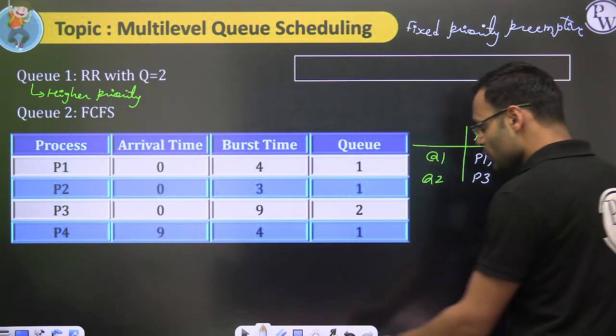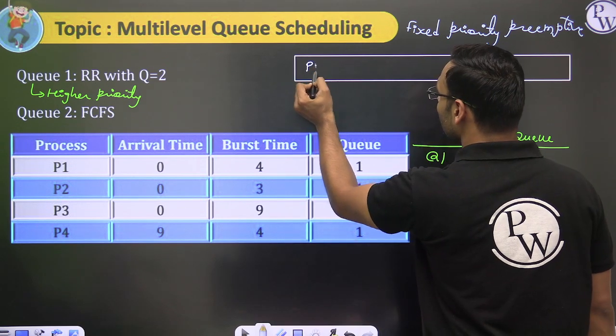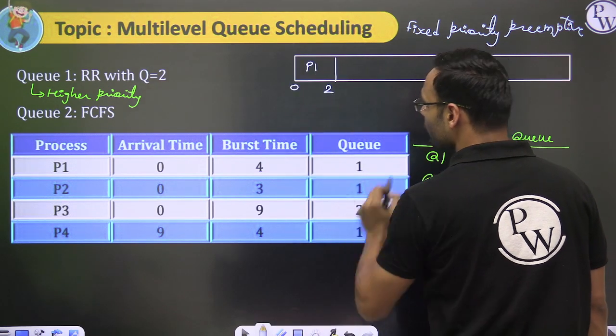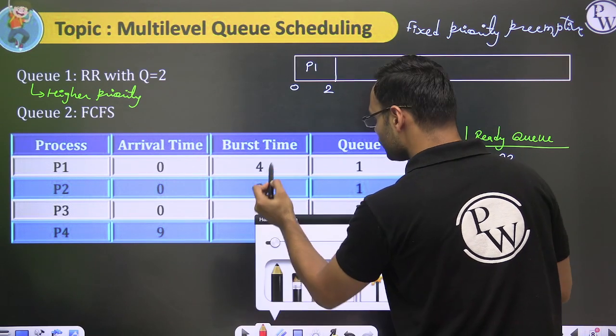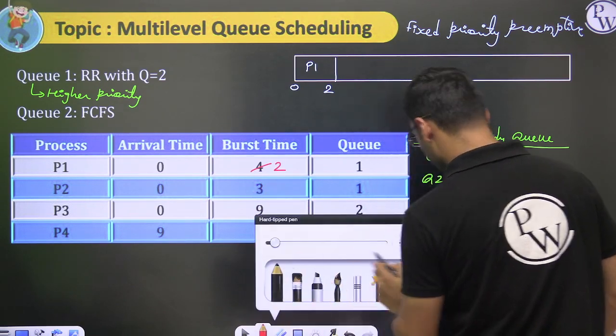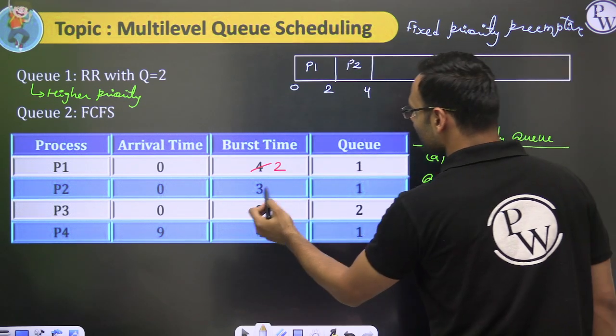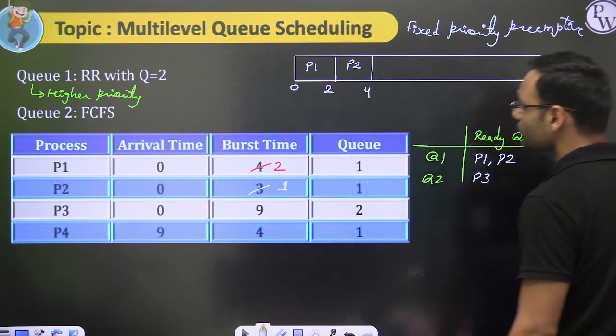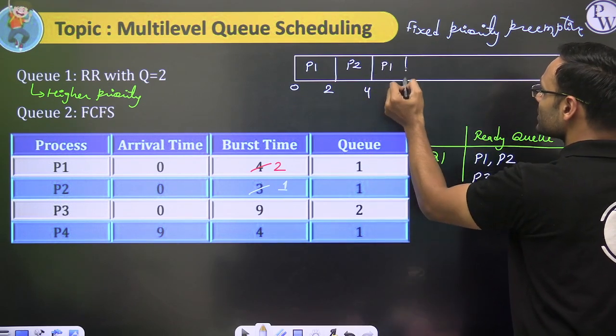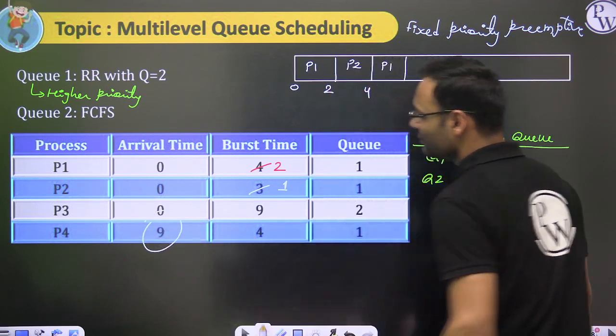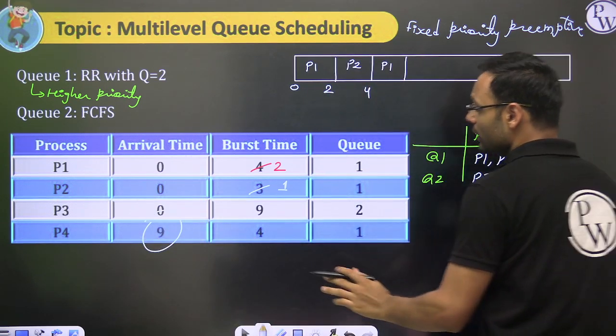Let's run them. P1 runs for quantum 2 time unit, remaining is 2. Then P2 runs 2 time unit, till 4, remaining is 1. Then again P1 runs. A new process arrives at 9, so I don't have to worry right now.